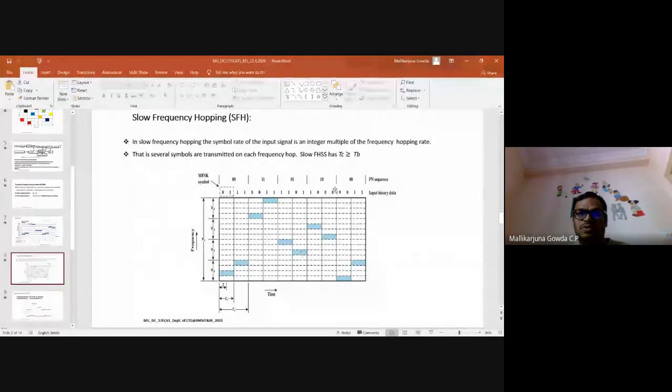So next one is what? 1 0. 1 0 means it is 2, right? So in this slot, one is 1 0, another symbol is 0 0. So in this, it is 0 0, 0 1, and it is 1 0, right? Next, this one is 0 0, within the same frequency, 1 0. The last one is 0 0. First symbol is 0 0, that is why at this point, and next symbol is 1 1, so that is why at this point it is hopping. It means 0 0, 0 1, 1 0, and 1 1.